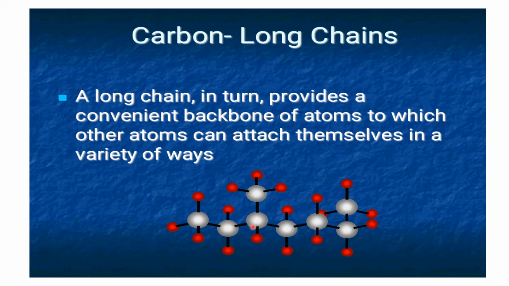In this way each carbon atom will satisfy its tetravalency, and this results in the formation of a long chain of carbon compound. And this long chain of carbon compound is a backbone. Here you can see that this long chain is like a bone to which the other compounds or atoms are connected. To this chain another CH3 is connected, even here also. So the long chain of carbon which is formed lies as a backbone.